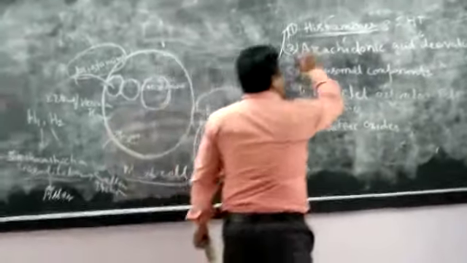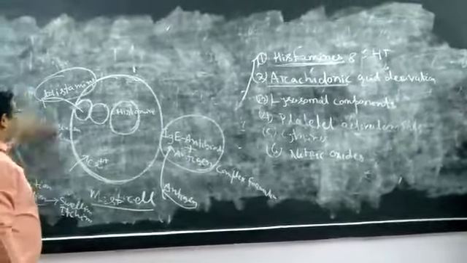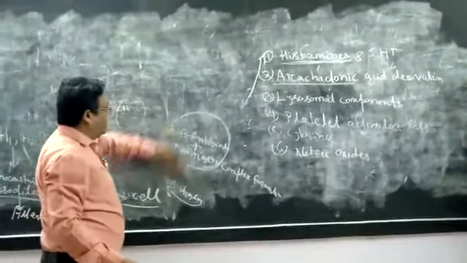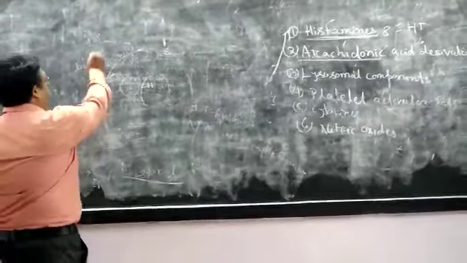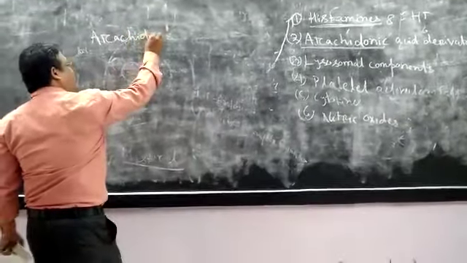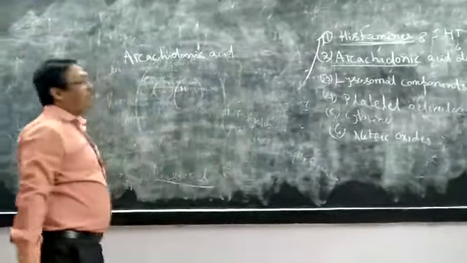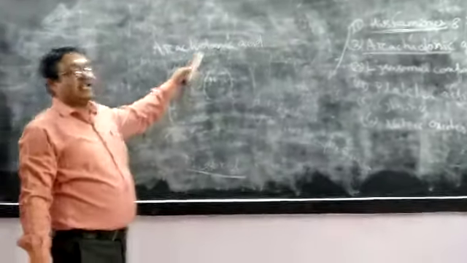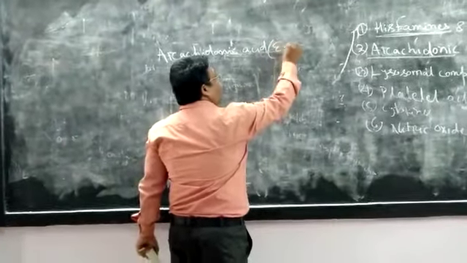Second is arachidonic acid derivatives. You remember that like histamine in our body, the arachidonic acid derivatives also have a significant role in causing inflammation. So what is arachidonic acid? Arachidonic acid is one type of fatty acid. It is present in the plasma membrane of human cells. This arachidonic acid is also known as eicosanoids.